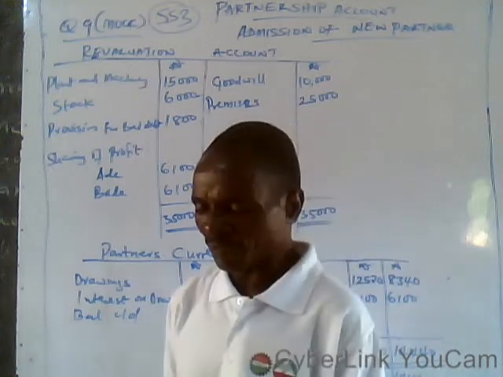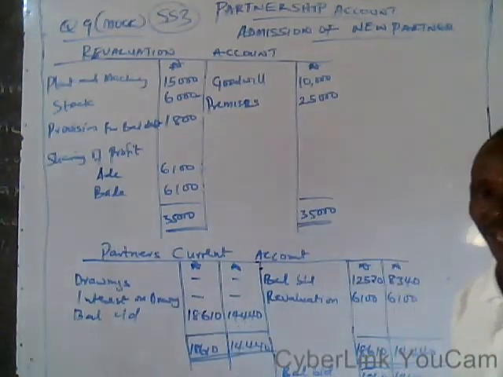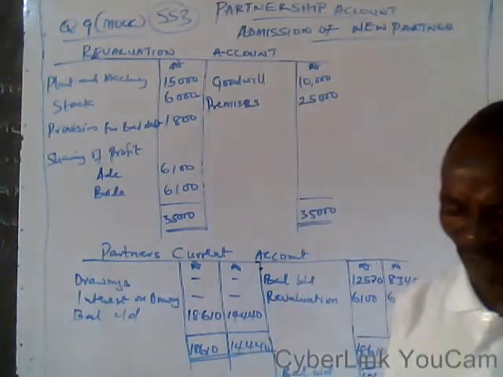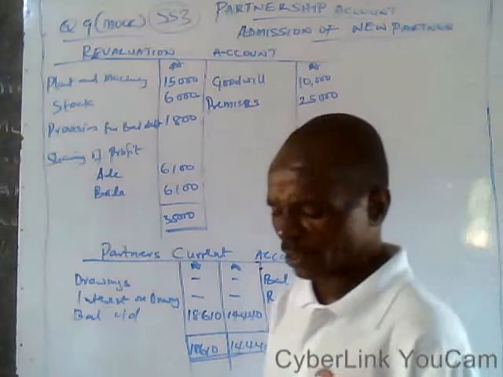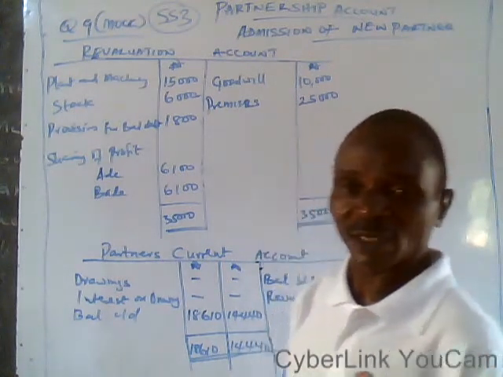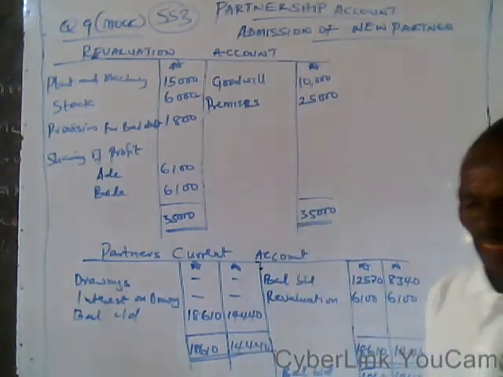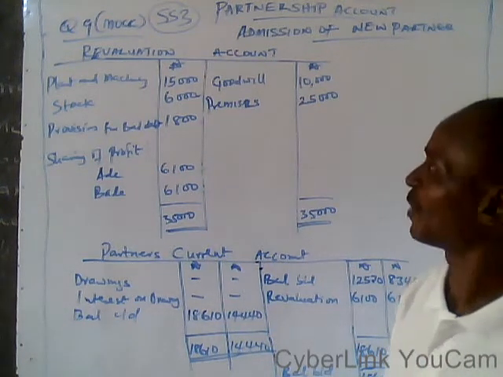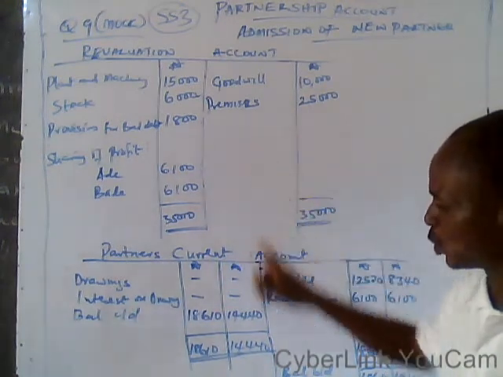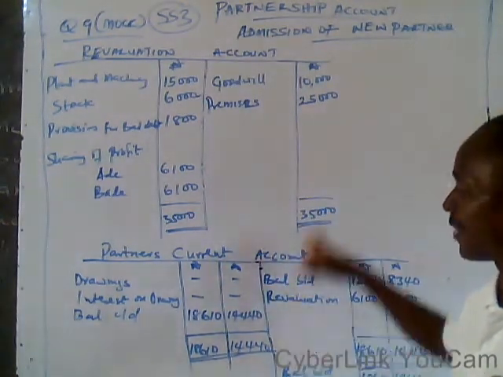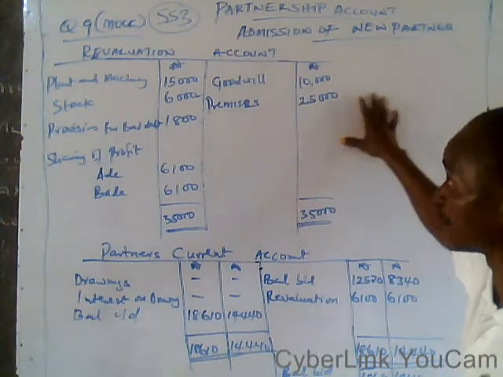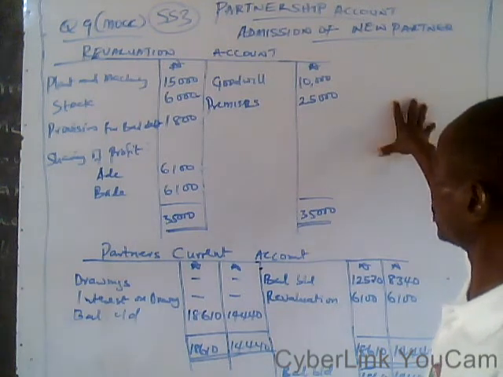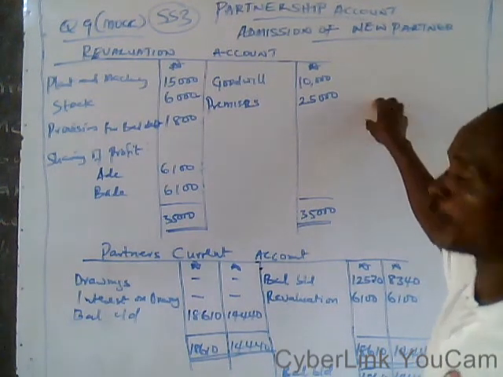Assets are revalued as follows: Premises 100,000, plant and machinery 45,000, stock 32,500. A provision of 1,800 is to be made for the bad debt. You are required to prepare a revaluation account, followed by partners' capital accounts, and a revised balance sheet. Because of the space, I will not be able to prepare the revised balance sheet, but I will explain the key points on it.